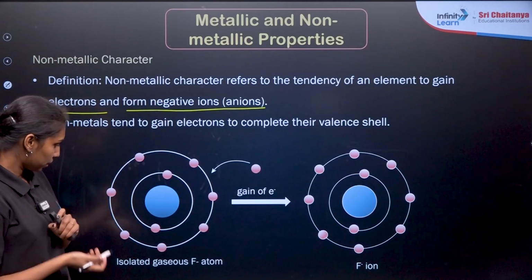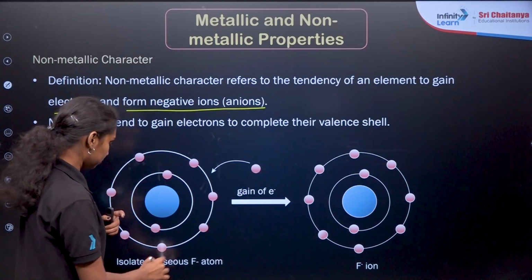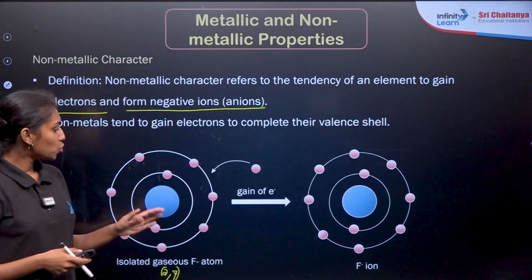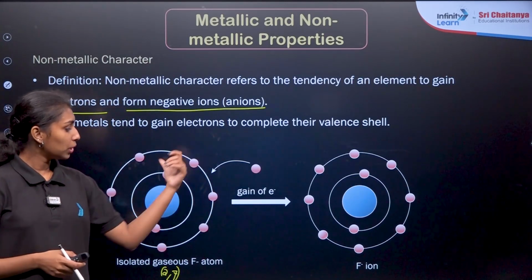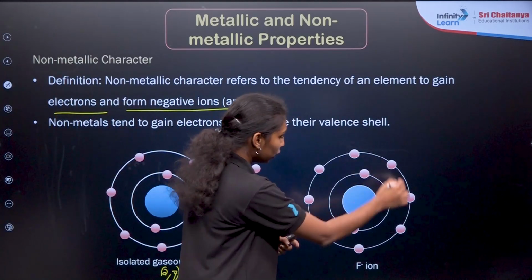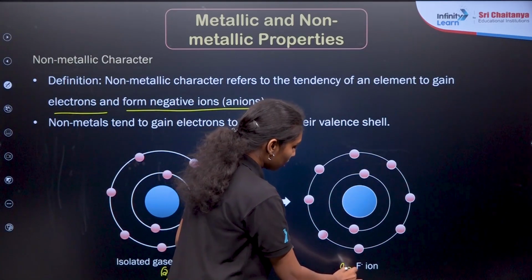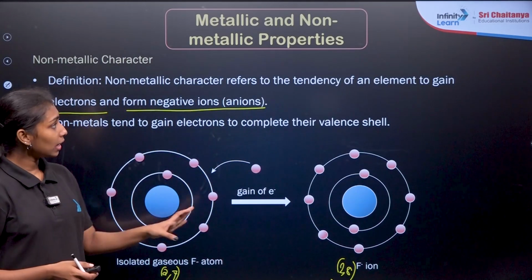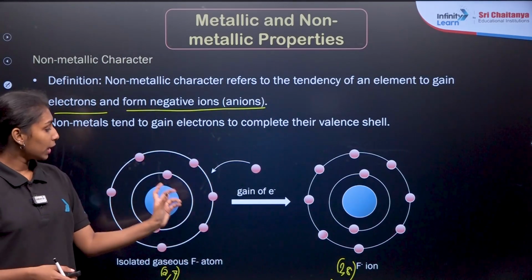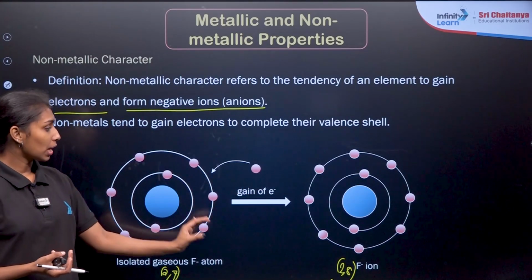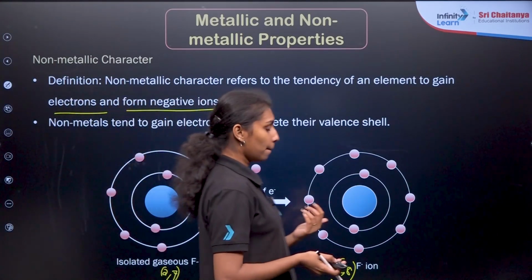This is our fluorine atom, right? Two, 7. If you add one electron to this element, it will form the F minus ion. Total 2, 8 electrons, so they form an anion known as the fluoride anion. Clear? That is the non-metallic character. This property of fluorine is known as non-metallic behavior, or fluorine is a non-metal, right?